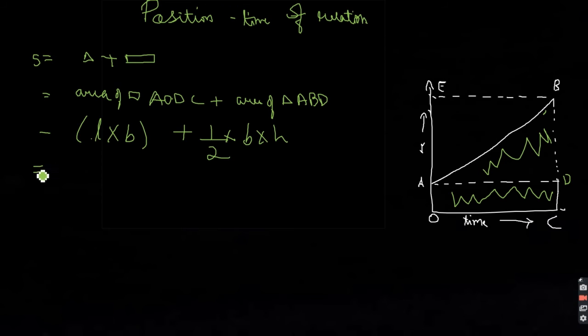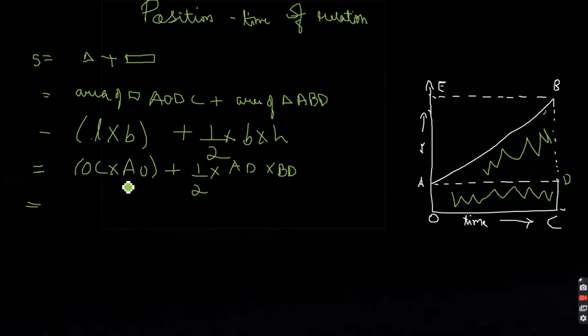Now we are going to find the length and breadth of the rectangle. So the length will be simple: OC into AO, plus half, for the base of this particular triangle will be AD and its height will be BD.